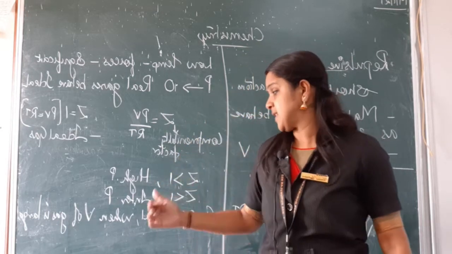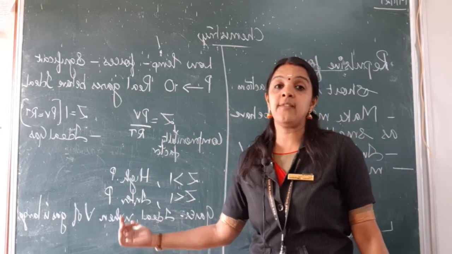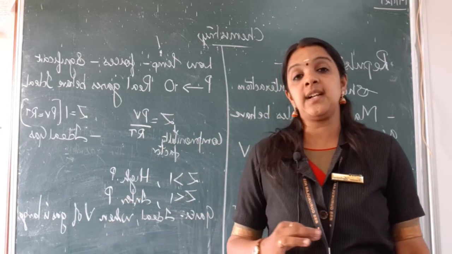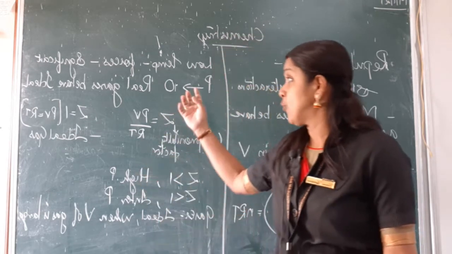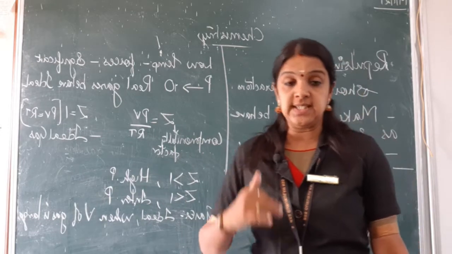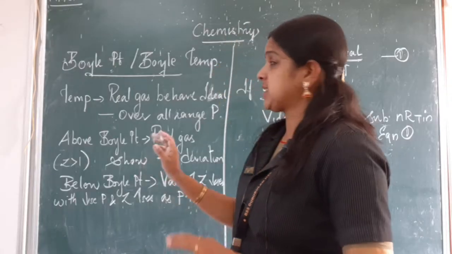In those cases, every gas starts behaving ideally. That is the condition where real gases also start behaving ideally, when the pressure approaches absolute zero. Okay.